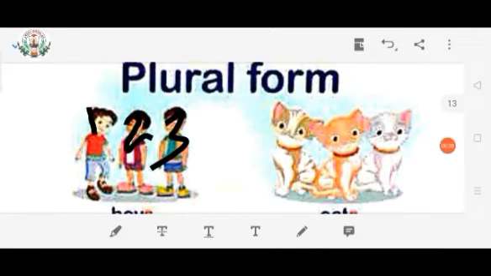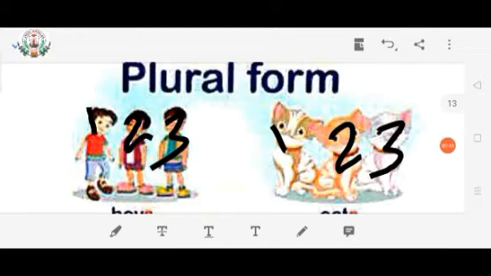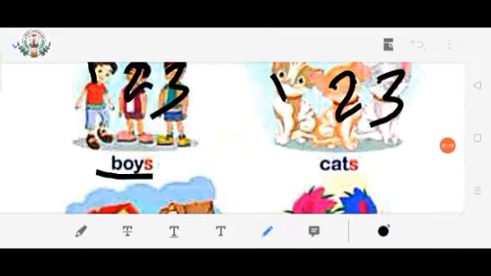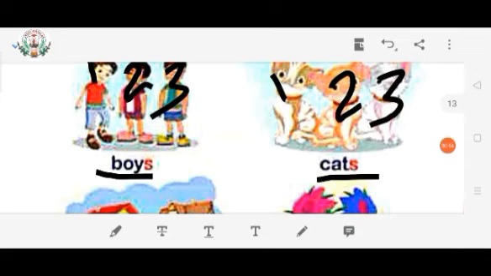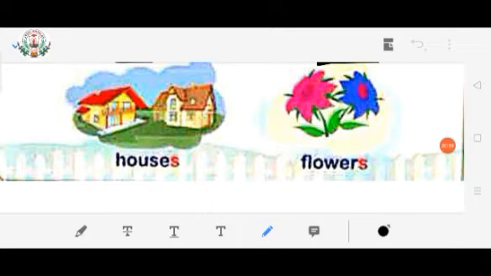Look at the second picture, children. 1 cat, 2 cat, 3 cat. Because of that, the spelling of cat is CATS, cats. What is it written, children? CATS, cats. Look at the third picture, children. There are two houses.